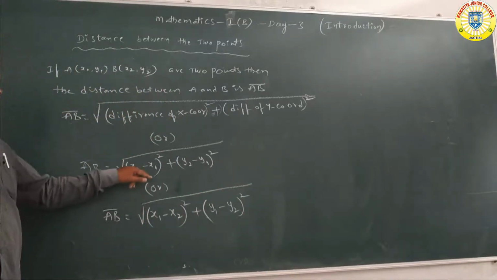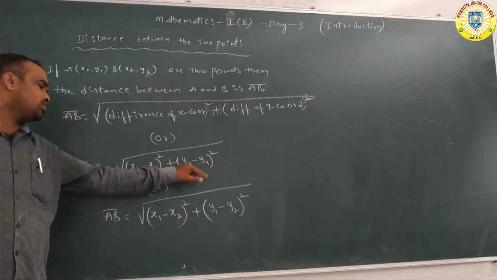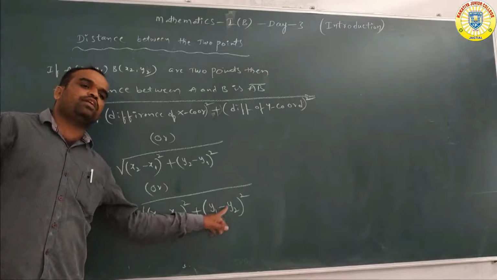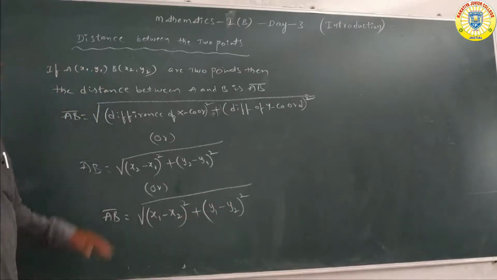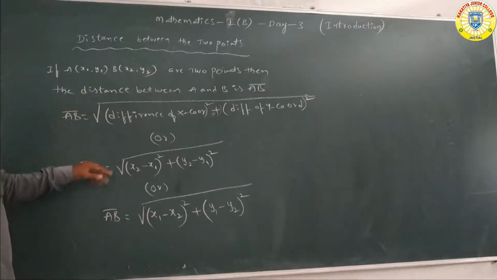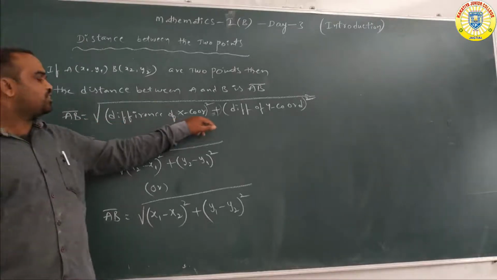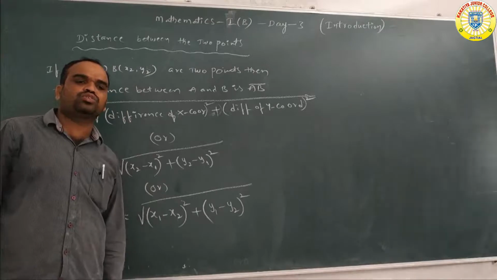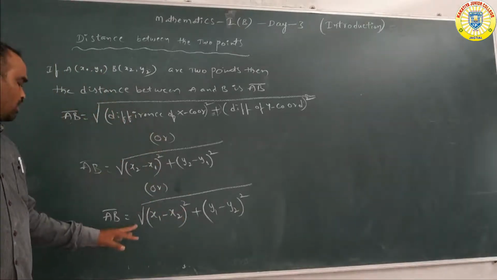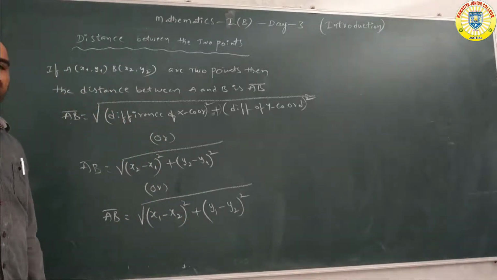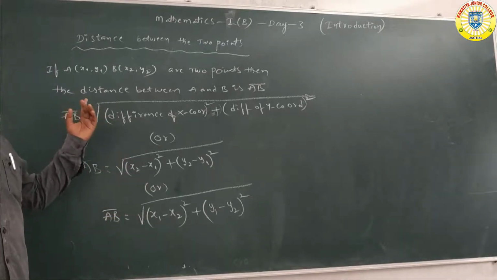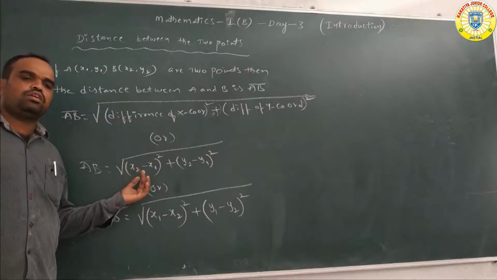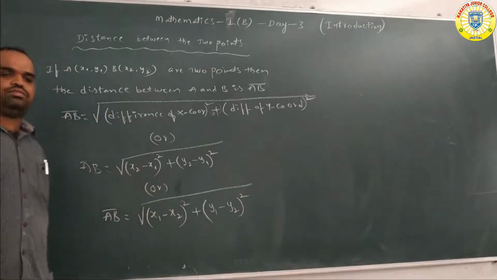All formulas are same. Basic definition is difference of x coordinate whole square plus the difference of y coordinate whole square. This is the distance between the 2 points formula. This formula is already in your 10th class. Yes or no?